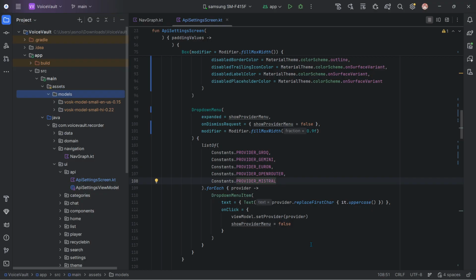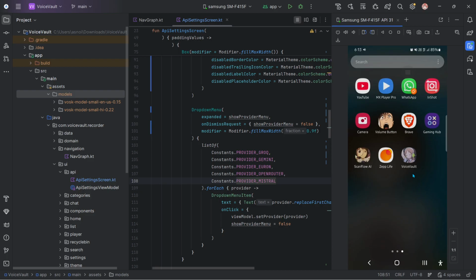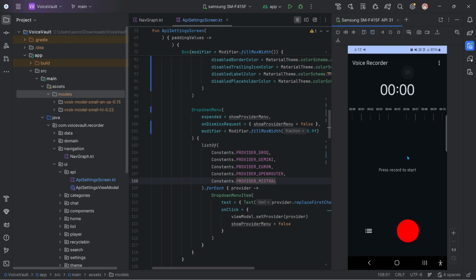Let me give you a quick tour of the app so you will get a better idea of it. Just wait a second. So yeah, this is the app I was talking about, this one, as you can see. Let me open it. The UI is not good, I know, but the main function was to record audio and solve that privacy problem.